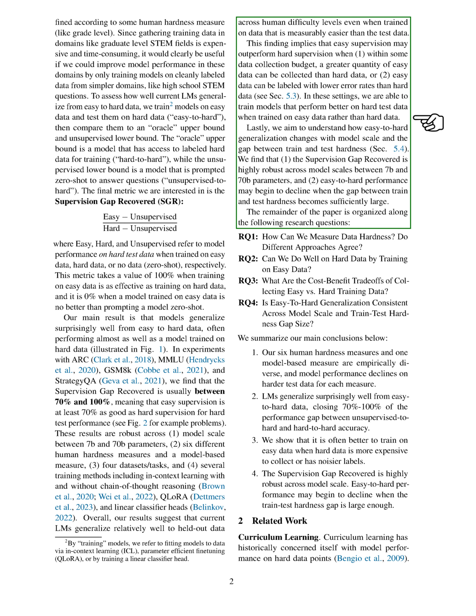This implies that training on easy data may be more effective than training on hard data when it's possible to collect more easy data within a given budget, or when easy data can be labeled with lower error rates than hard data. We also aim to understand how easy-to-hard generalization changes with model scale and the gap between training and testing difficulty. We find that the supervision gap recovered is highly robust across model scales, and that easy-to-hard performance may start to decline when the gap between training and testing difficulty becomes too large.